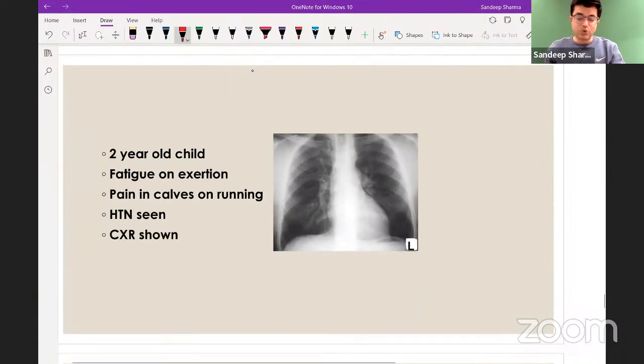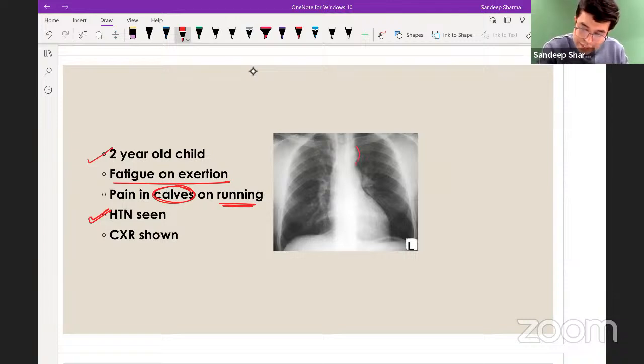Let's move further. 2-year-old child, fatigue. Now, cyanosis is not there. Fatigue on exertion, pain in calf muscles on running. So something is compromising the blood supply to the lower limb. Hypertension is present. Usually hypertension is more in the upper limb compared to the lower limb, but in general, some children present with overall hypertension. Chest X-ray is showing this sign. Can you see this and then this?